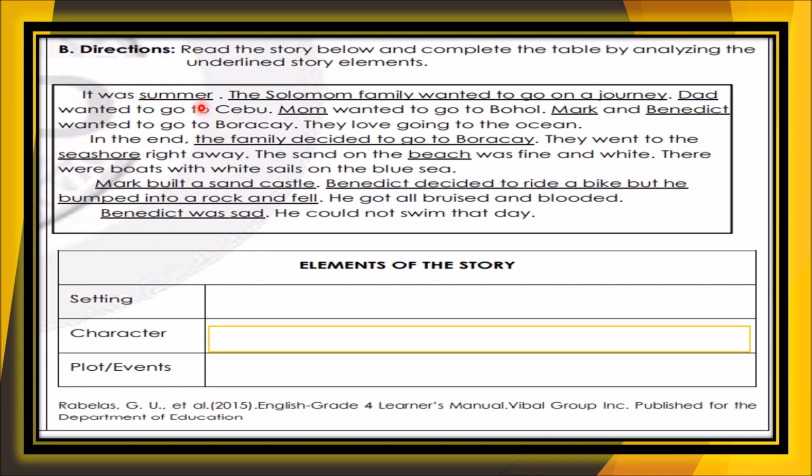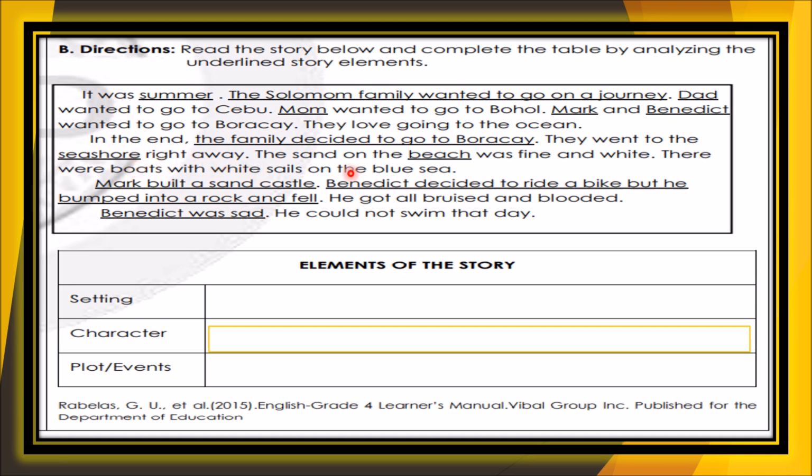It was summer. The Solomon family wanted to go on a journey. Dad wanted to go to Cebu. Mom wanted to go to Bohol. Mark and Benedict wanted to go to Boracay. They loved going to the ocean. In the end, the family decided to go to Boracay. They went to the seashore right away.